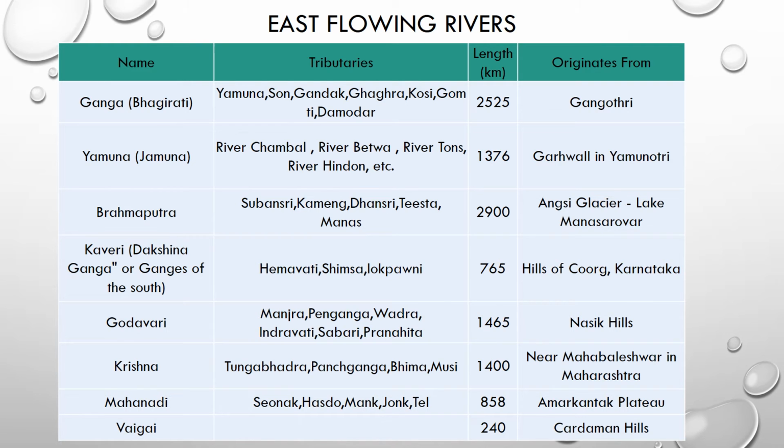Mahanadi river. Its tributaries are Seonath, Hasdo, Mand, Jonk, Tel. And the length of Mahanadi river is 858 kilometers and it originates from the Amarkantak plateau. The next river is Vaigai. The length of Vaigai river is 240 kilometers. It originates from the Cardamom Hills.